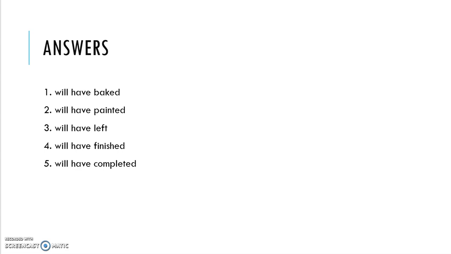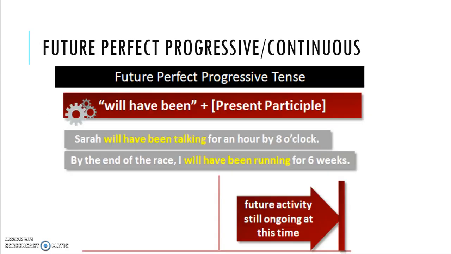Now, we're done with future perfect. Let's move on to the next section, which is future perfect progressive. Progressive is also called continuous. Future perfect progressive tense: the structure is will have been plus present participle.